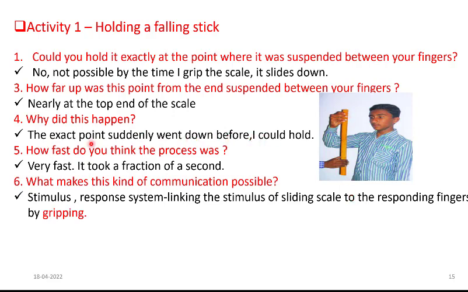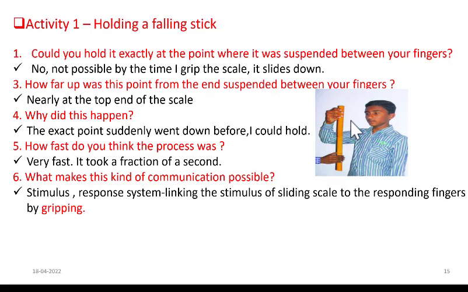That is the answer. How fast do you think the process was? It is very fast. It took a fraction of a second. You just see and try to hold it, but by the time, the scale moves down and the top end reaches your hand. However, you can hold the scale at least at the top. So now the final question is, what makes this kind of communication possible? So how is it possible that you can hold at least at the top?